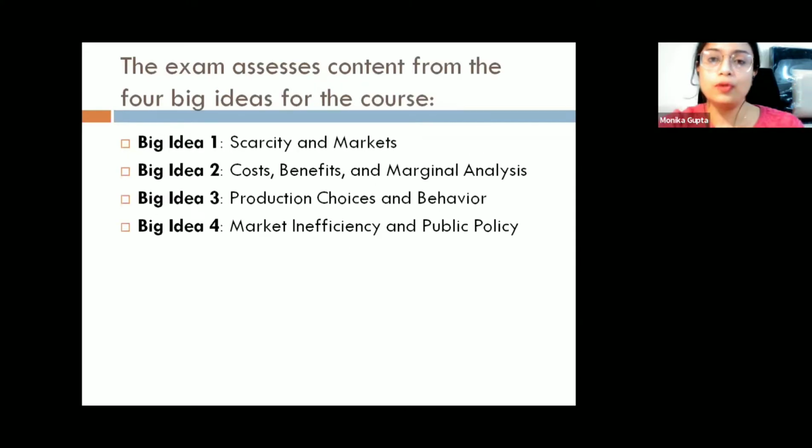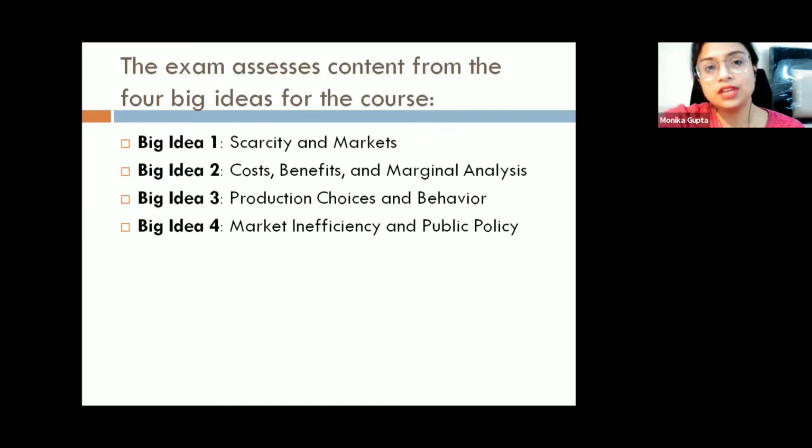Now there are four big ideas for the course. The first big idea is scarcity and markets. As I told you, there are limited resources and we have unlimited wants. It is associated with the choice you need to make on how to do the better allocation of the resources. Big idea two is all about cost, benefit, and marginal analysis. Marginal analysis is very important for optimal decision making, because there are trade-offs associated with decision making, and marginal analysis helps us make the optimal decision.